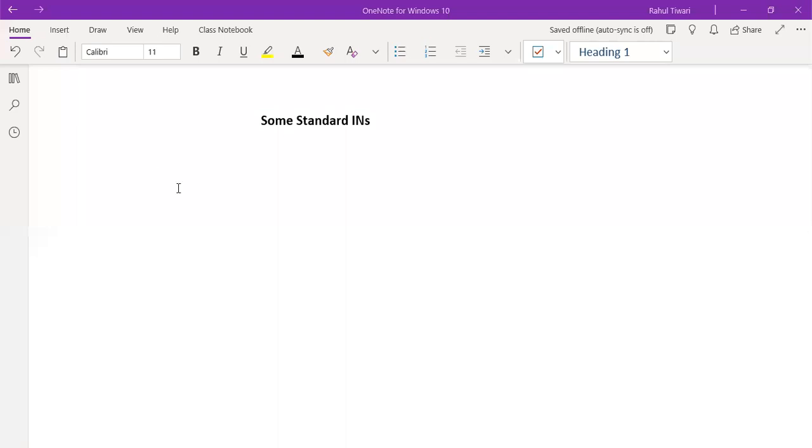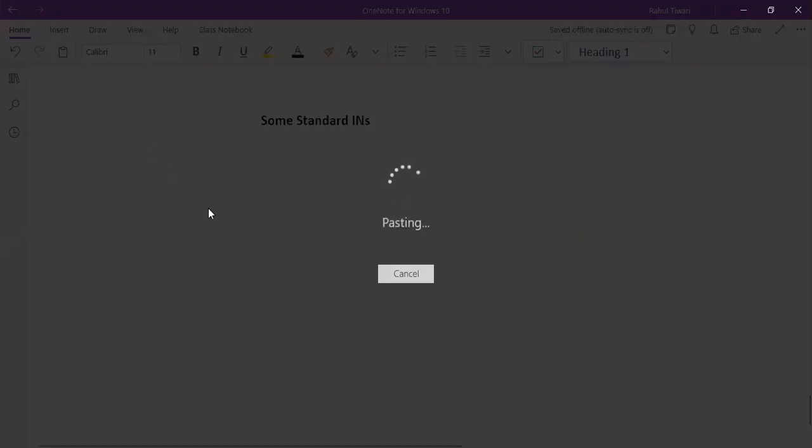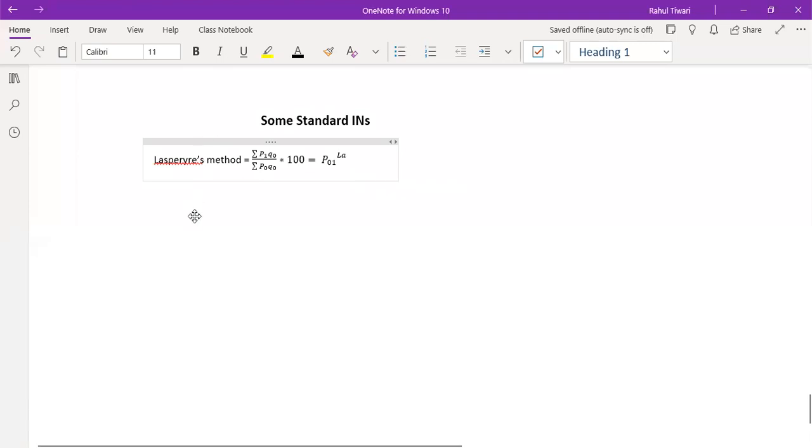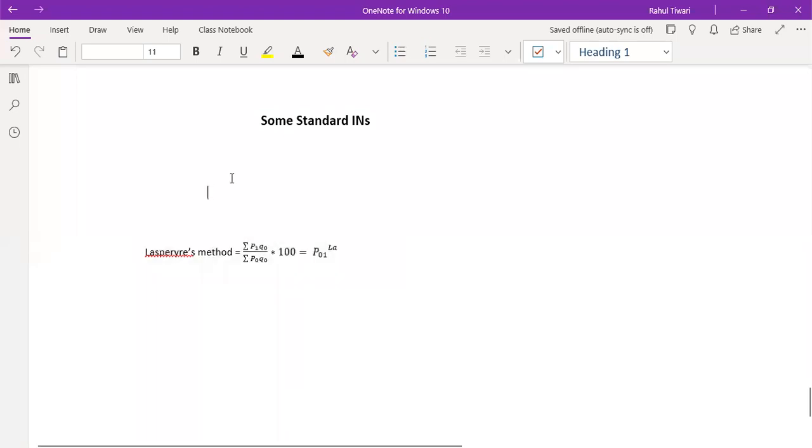So the first method is nothing but the Laspeyres method. The method is like this. I hope you can see this. The first method is Laspeyres' price index number.